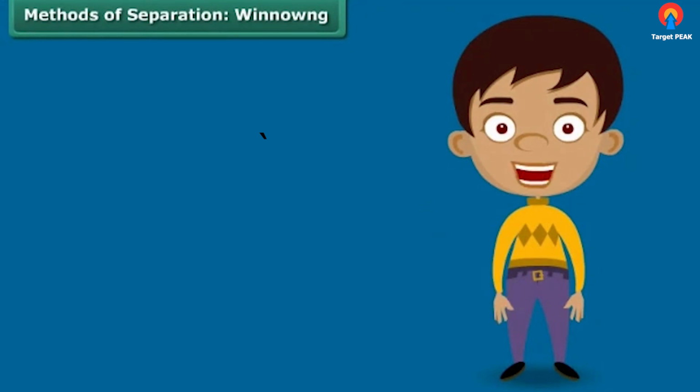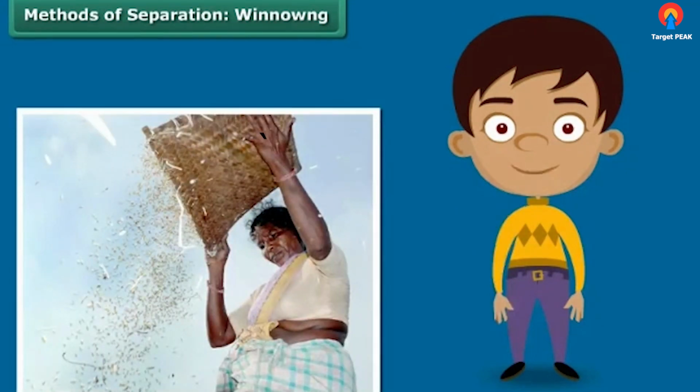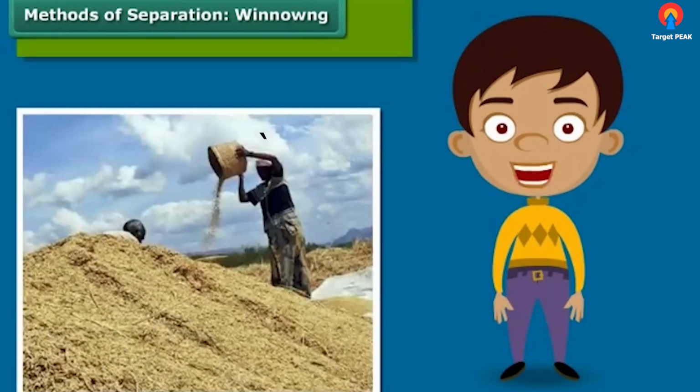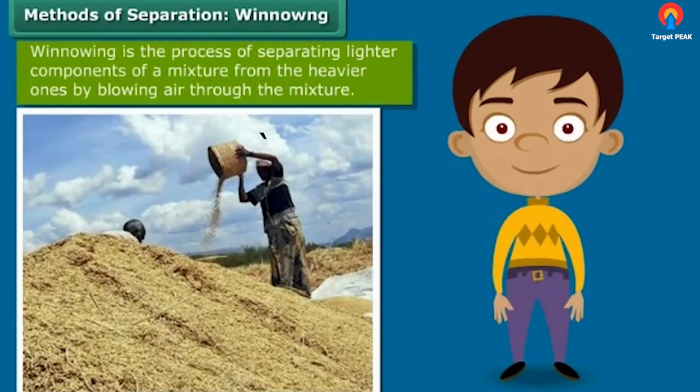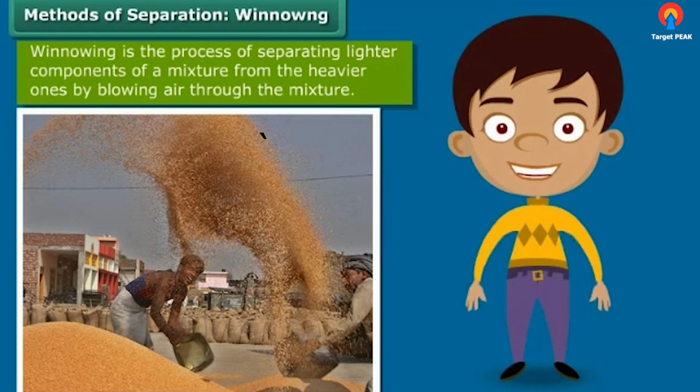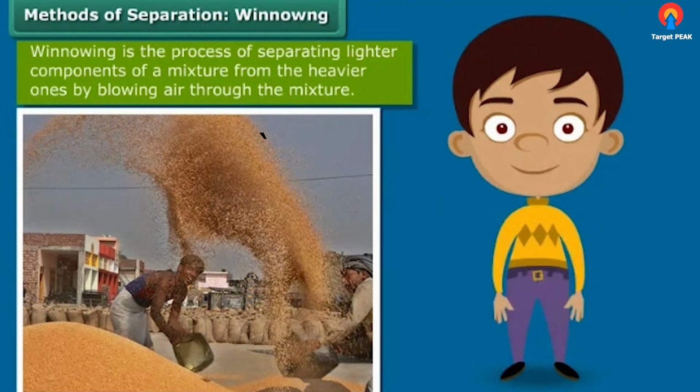During your numerous train trips down your countryside, you would have noticed women standing at a height, shaking a basket held over their heads continuously. They are separating the grain from the husk by simply allowing the wind to blow away the husk and other lighter impurities. The heavier grain falls down on the ground in a heap. This process of separating impurities from the grain by allowing a current of air to blow away the lighter impurities is known as winnowing.